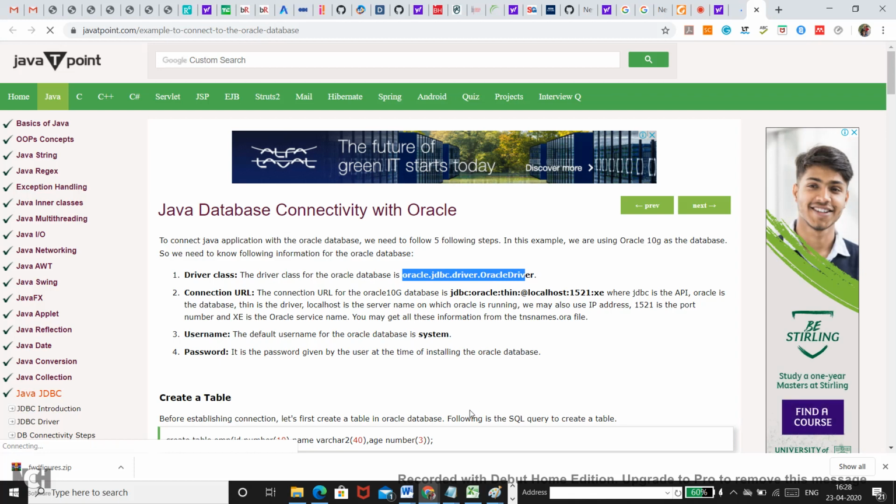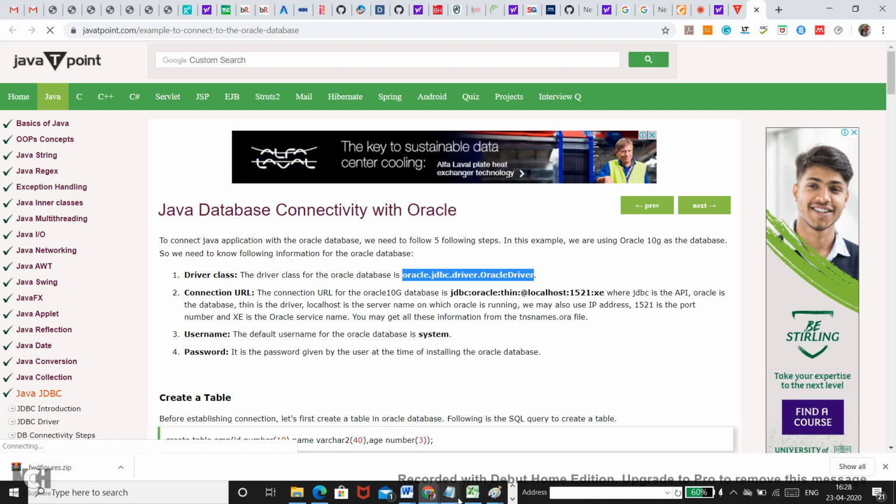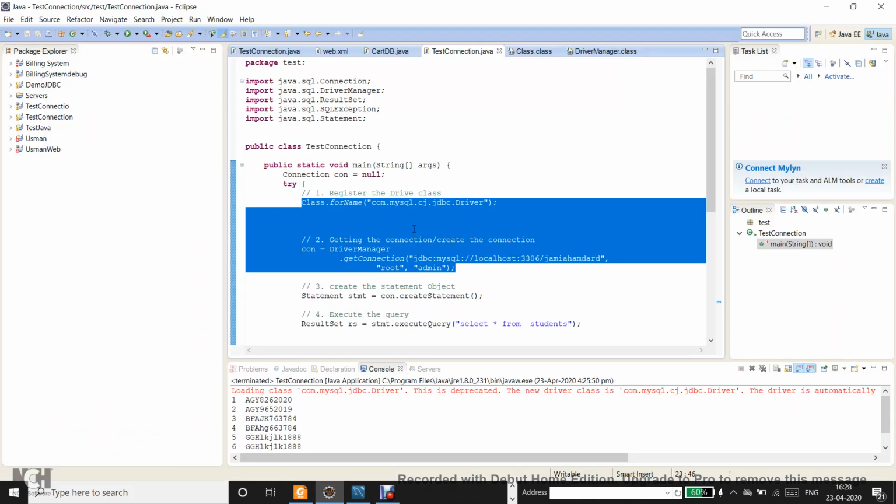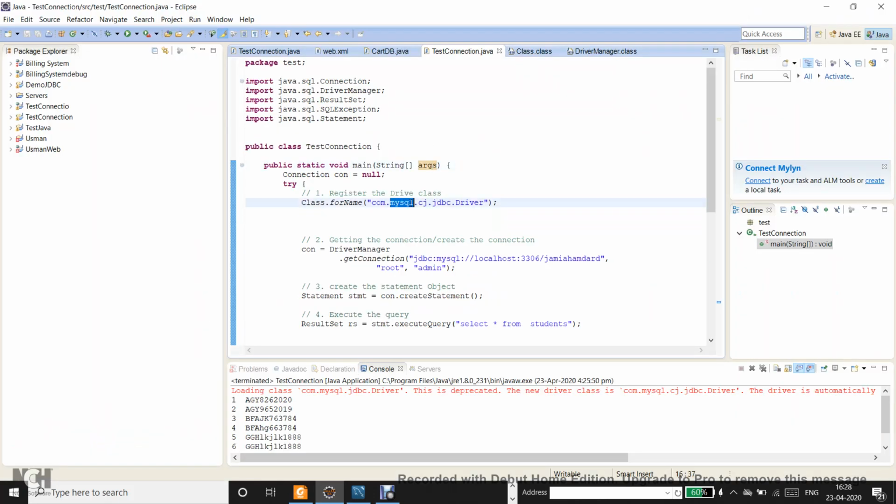I will copy it from here till here, go to my code and replace the name of the driver class. So in the case of Oracle, the name of the driver class changes, and this class will be available in the library of Oracle. That is the connector of Oracle.